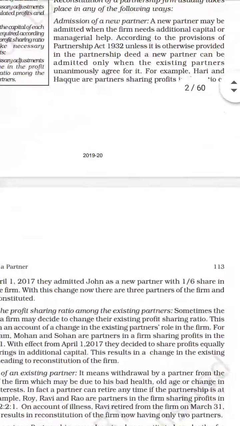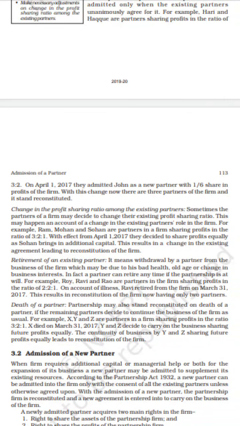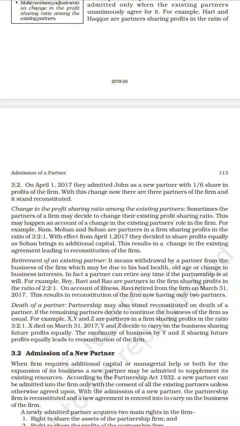Next one is the changes in the profit sharing ratio among the existing partners. What is the second mode of reconstitution of partnership? Changes in the profit sharing ratio among the existing partners. Sometimes the partners of the firm may decide to change their existing profit sharing ratio. It may happen on account of changes in the existing partners' roles in the firm. So for example, if Ram, Mohan and Sohan are partners in the firm, sharing profits in the ratio of 3:2:1. This is the profit sharing ratio.